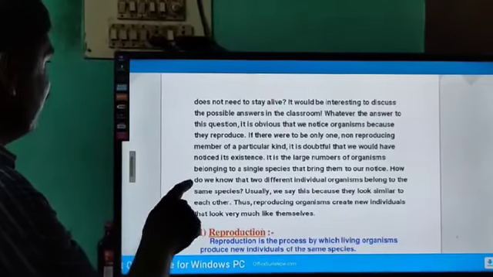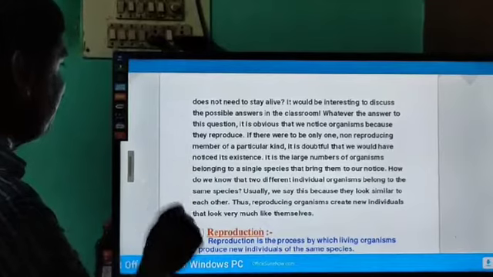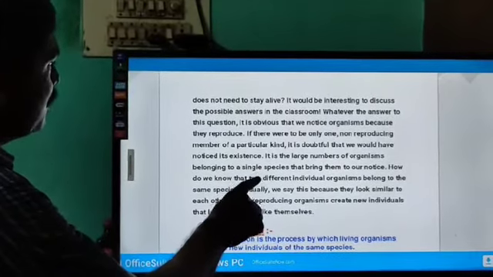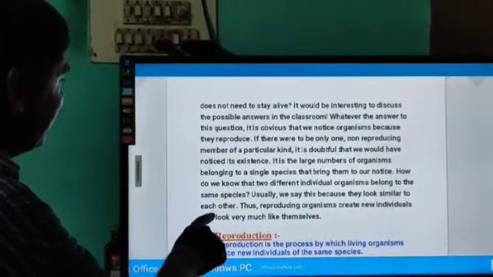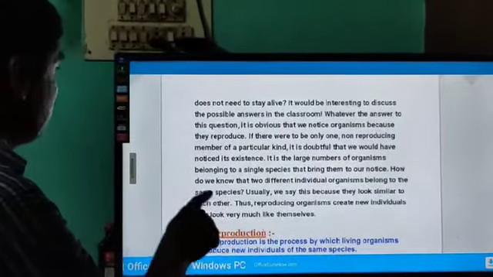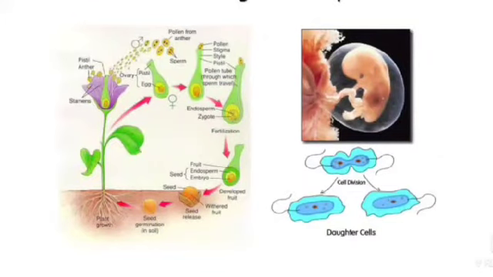How do we know that two different individual organisms belong to the same species? Usually we say this because they look similar to each other. Thus, when organisms reproduce, they create a new individual that looks very much like themselves. How do organisms reproduce? Characters of reproduction. Reproduction maintains the continuity of life.